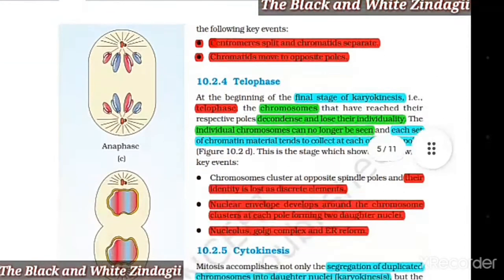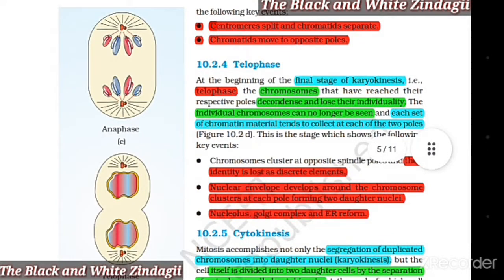10.2.4 Telophase. At the beginning of the final stage of karyokinesis, that is telophase, the chromosomes that have reached their respective poles decondense and lose their individuality. The individual chromosomes can no longer be seen, and each set of chromatin material tends to collect at each of the 2 poles. This is the stage which shows the following key events.